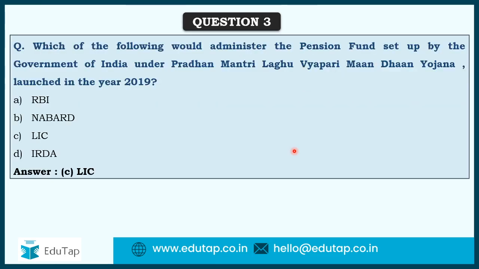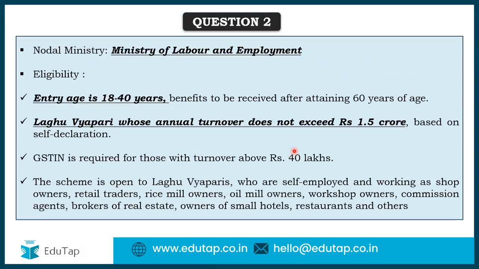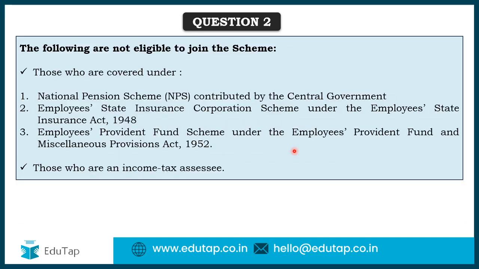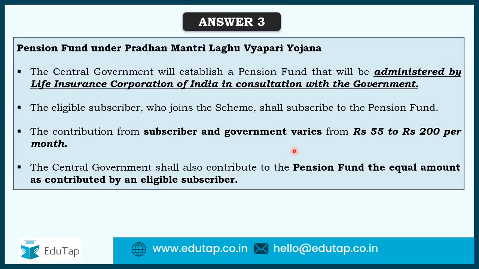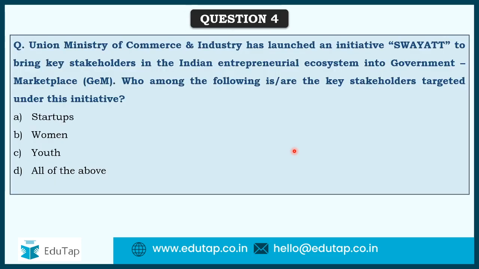Okay, let's see. We have covered many important things. Nodal ministry, eligibility, then who are not eligible we have seen. We have also seen who is going to manage the pension fund, and what is the amount to be paid by the government. These are all important things, can be asked in the examination guys. Okay, let's move to question 4.